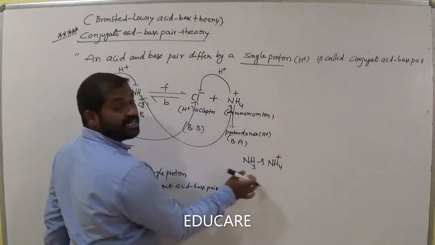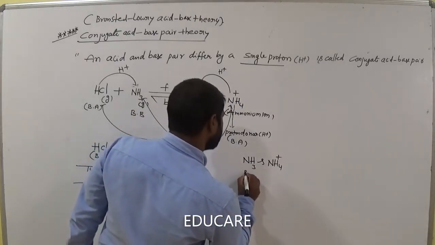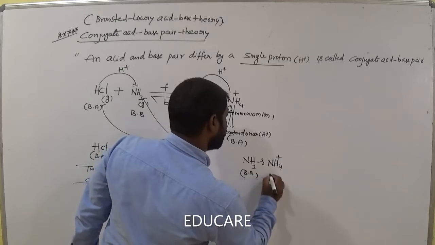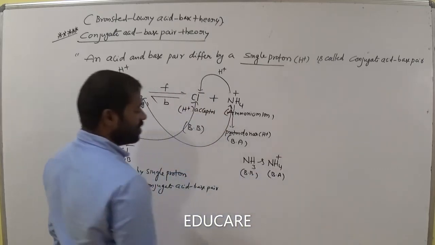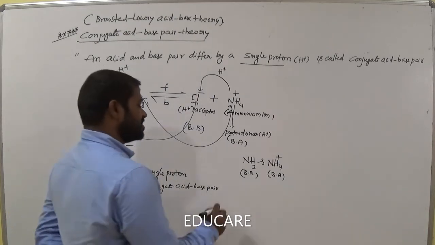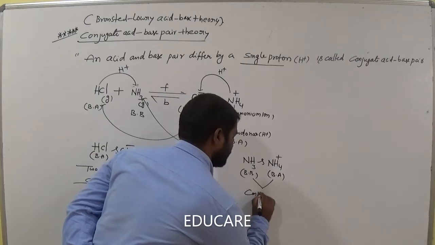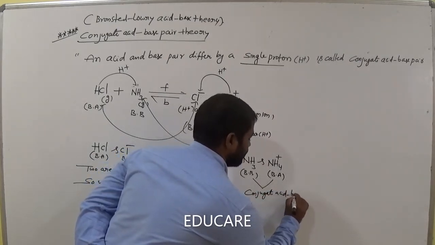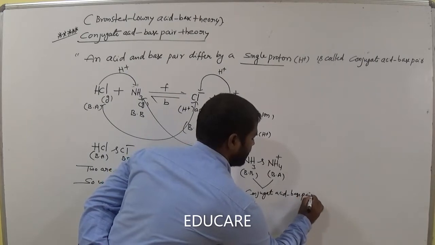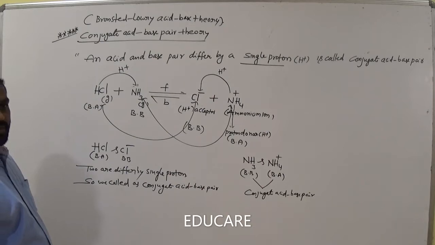Now this one, ammonia, is called the Bronsted base. Now this is called the Bronsted acid in the above example. Now these two are a conjugate acid base pair. Is it clear? Conjugate acid base pair.